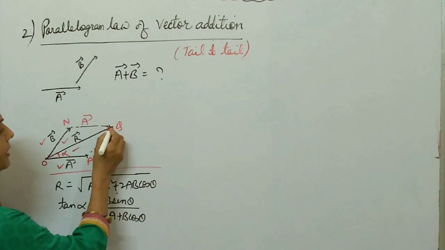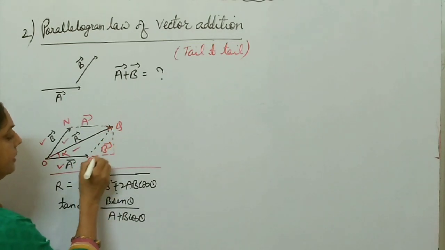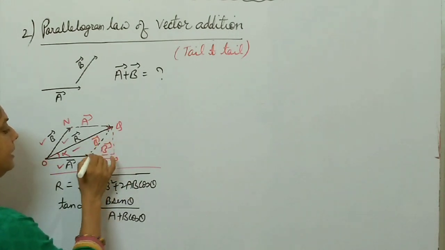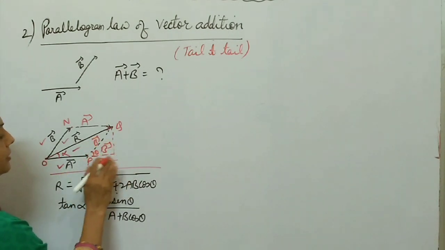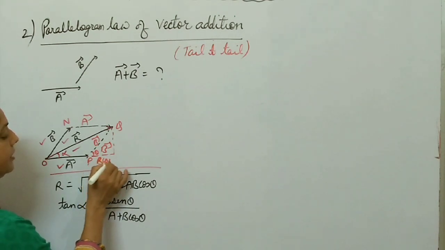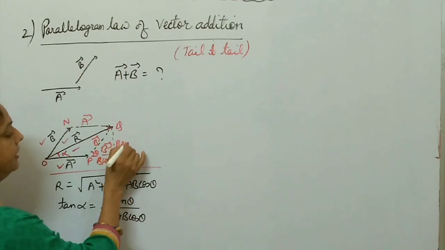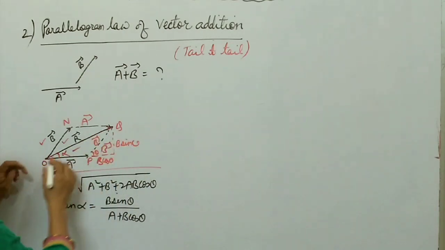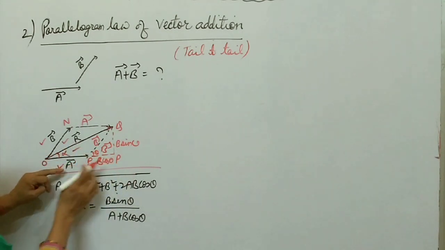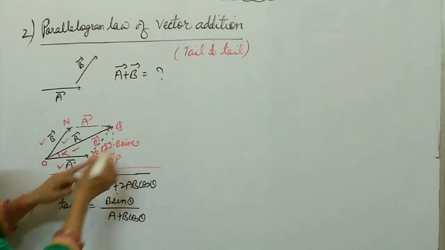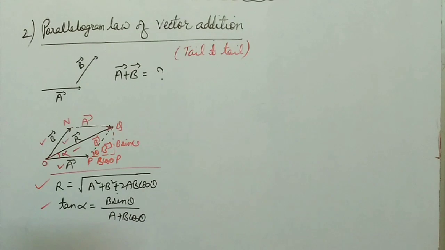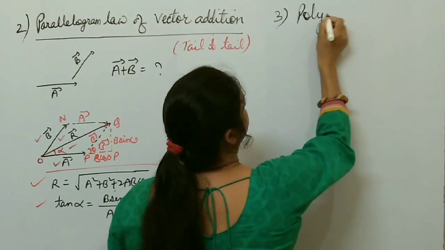To prove this one, simply you draw one normal. And this one, this is vector A, right? Now this side is vector A, this side is vector B, and it makes angle theta between them. So this term becomes what? B cos theta. This one is B sin theta. Then you take the larger triangle O Q P. Then R square is equal to A plus B cos theta whole square plus B sin theta whole square. You can prove in this way. Same method as that of the triangle law of vector addition.